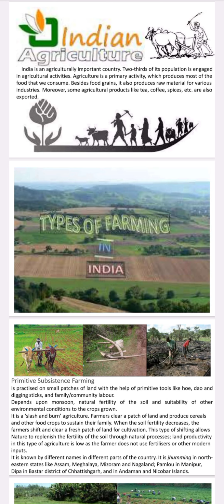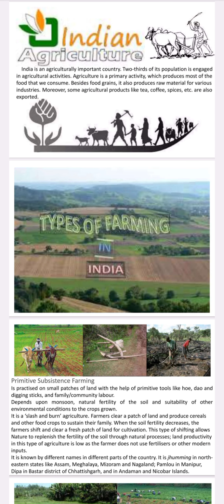Indian agriculture. India is an agriculturally important country. Two-thirds of its population is engaged in agricultural activities. Agriculture is a primary activity which produces most of the food that we consume. Besides food grains, it produces raw material for various industries.